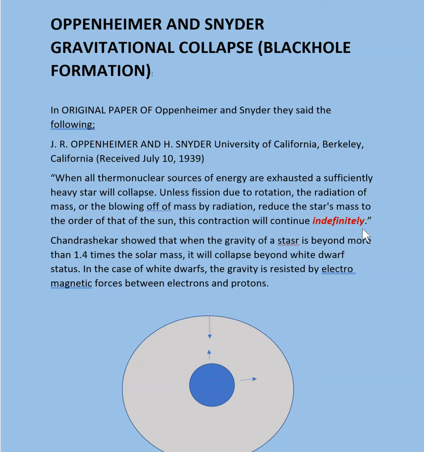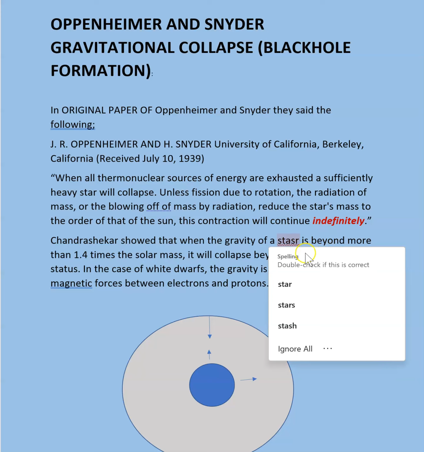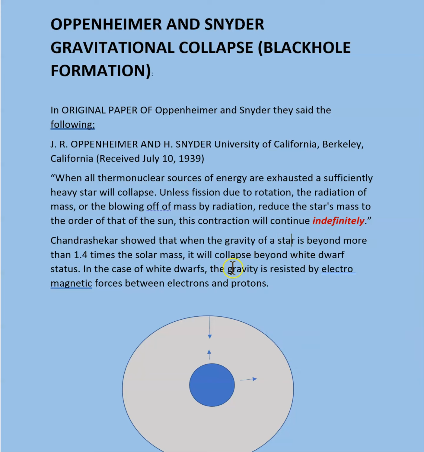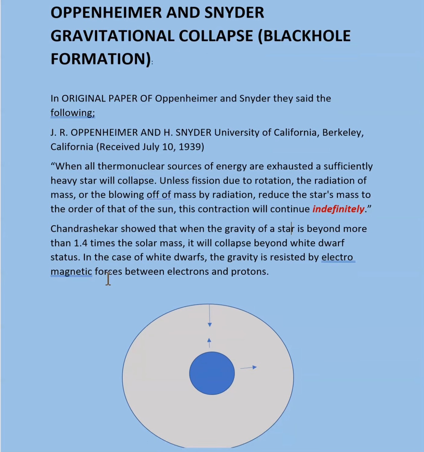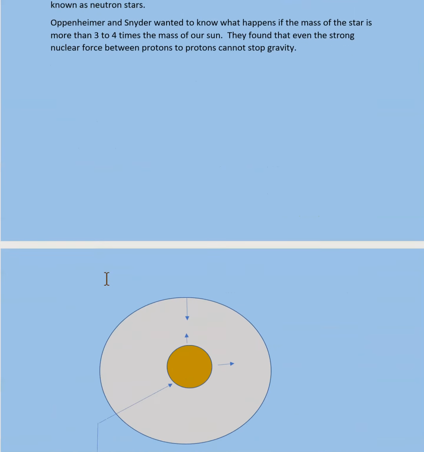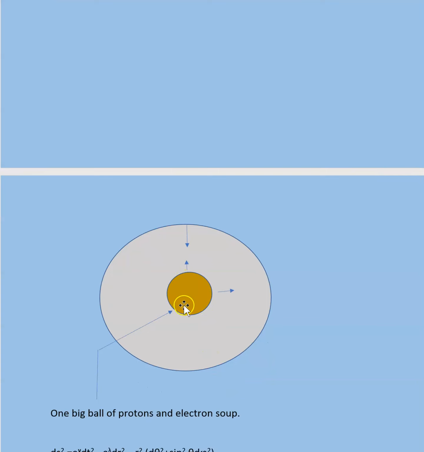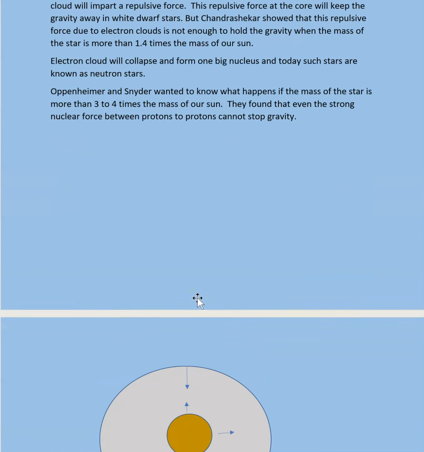But what they're saying is, when the mass of a star is bigger, beyond 1.4, it will collapse beyond the white dwarf stage. That's what Chandrasekhar said. Now, even if the mass is even bigger, then it would collapse to this state where electrons and protons get crushed together, and that's a neutron star, not a white dwarf anymore. And Oppenheimer and Snyder checked, if the mass is even bigger, then this would also collapse. So we just want to know how they did it.